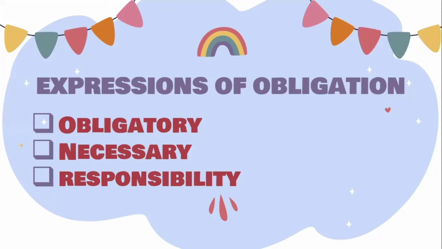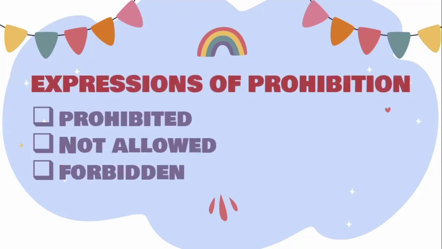For the necessary, it is necessary that we follow these guidelines, or it is important to follow these guidelines. It is our responsibility to clean our house. You might try to make a sentence using these expressions and comment in the comment section below.